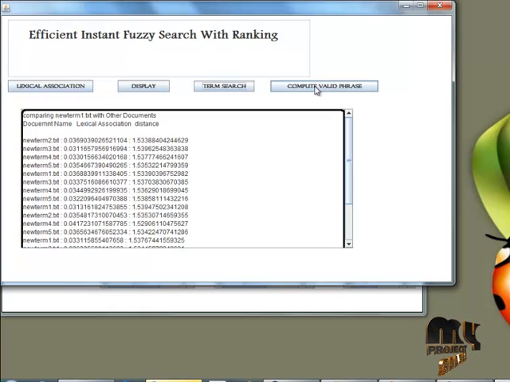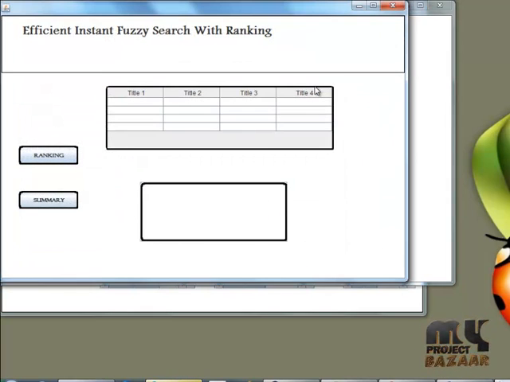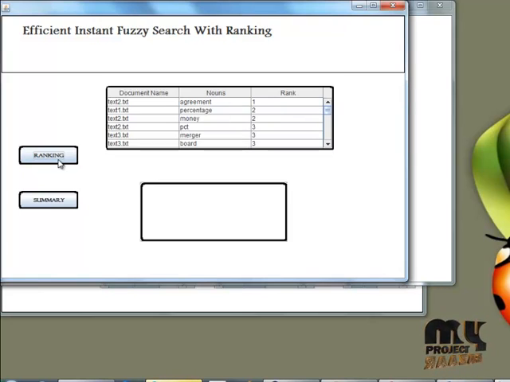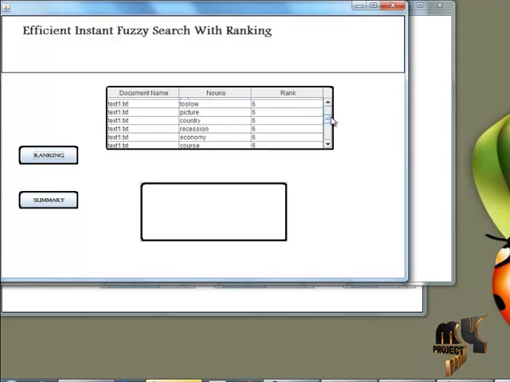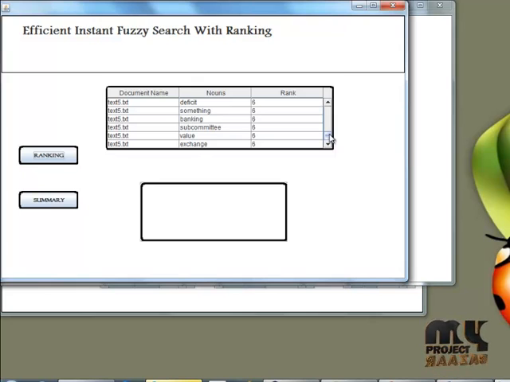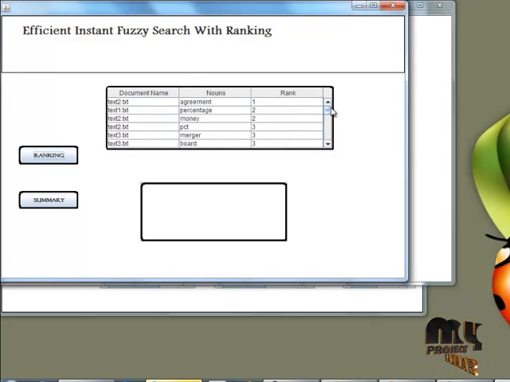Simply click the compute valid phrase. This is the application of the ranking process. Here we are going to perform the ranking process based on the ranking algorithm approach. Simply click the ranking approach. Based on the ranking approach, the text files are arranged based on the user typed query, and the ranks for the consecutive files are displayed.